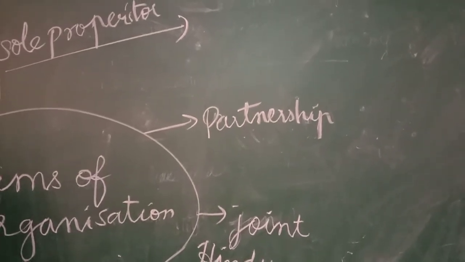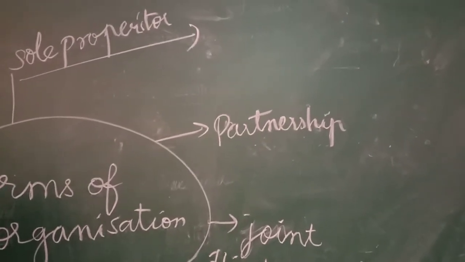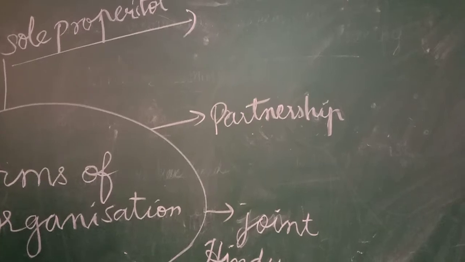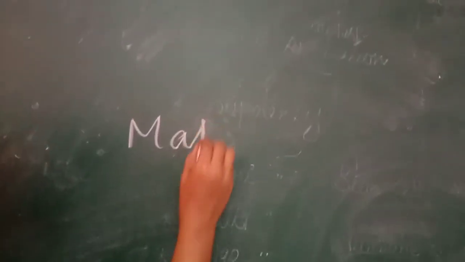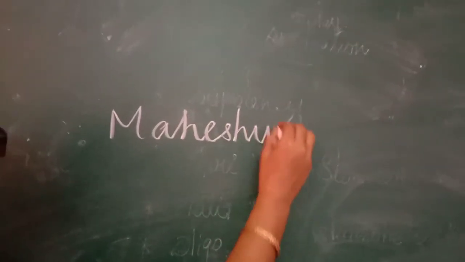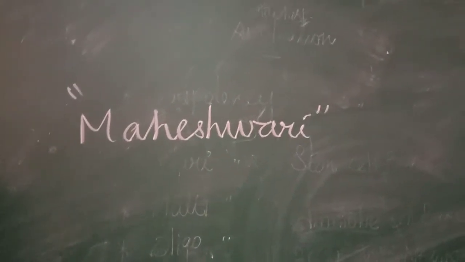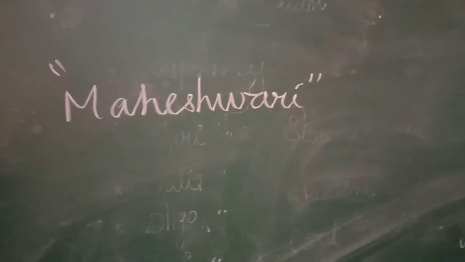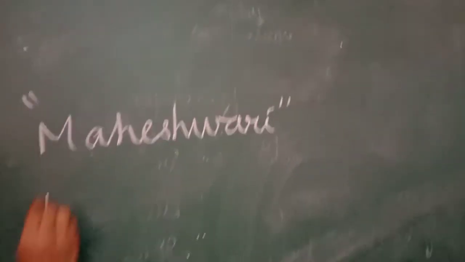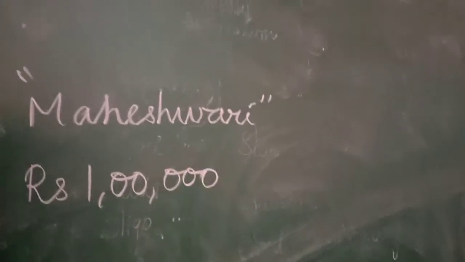Now let us start with a live example. I will tell you an example. A person with the name Maheshwari is a young graduate. She is going to inherit the money of 1 lakh rupees by way of savings.